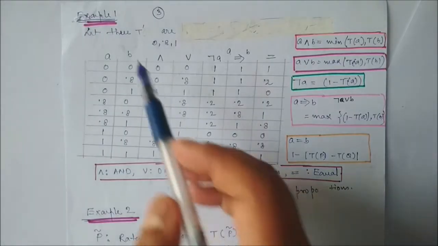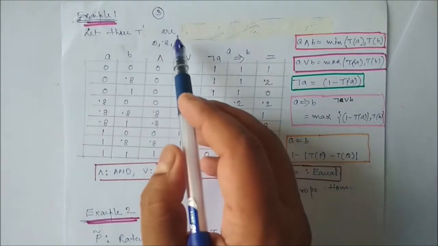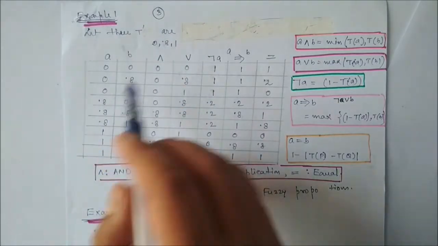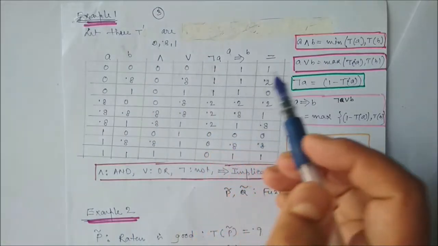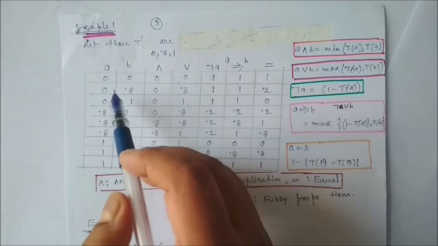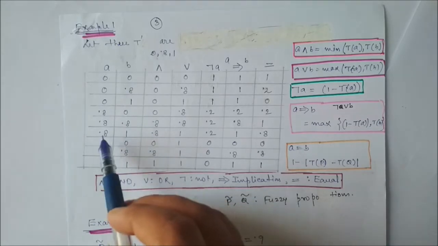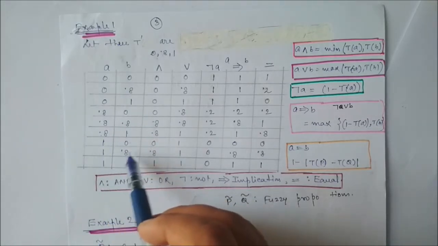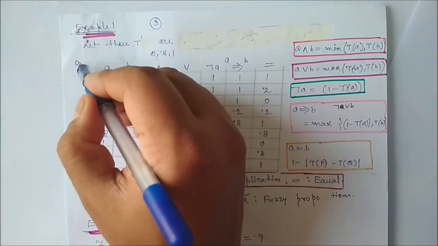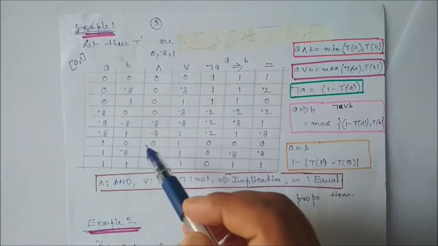Now you can see an example. Let the truth values of A and B be 0, 0.8 and 1. Anything must be in between 0, 0.8 and 1. So how to get this? Say the pairs of A and B are 0,0; 0,0.8; 0,1; 0.8,0; 0.8,0.8; 0.8,1; 1,0; 1,0.8; and 1,1. Because here we use fuzzy propositions, definitely the value should be in between 0 and 1. So these are the fuzzy proposition truth values.